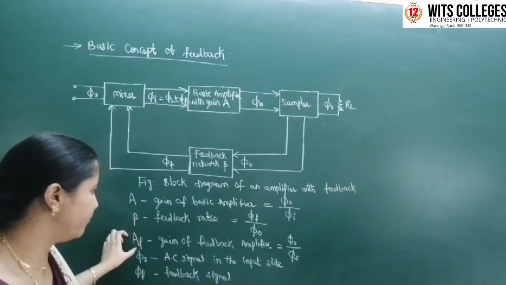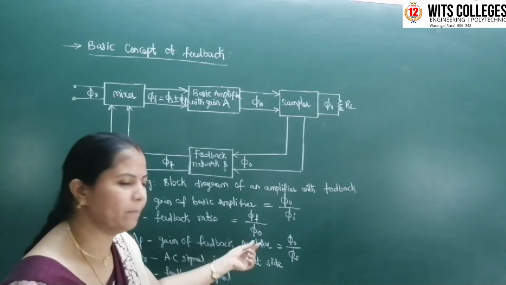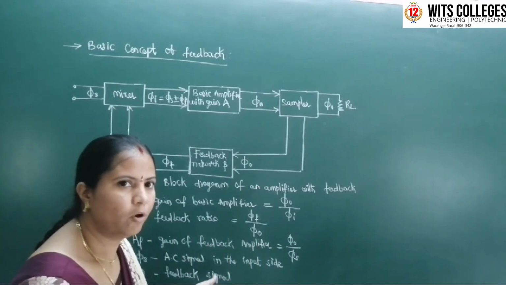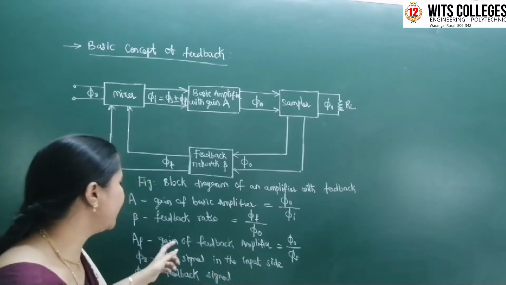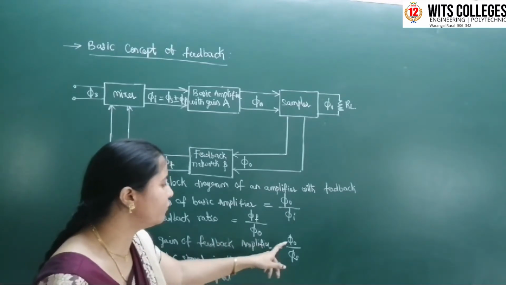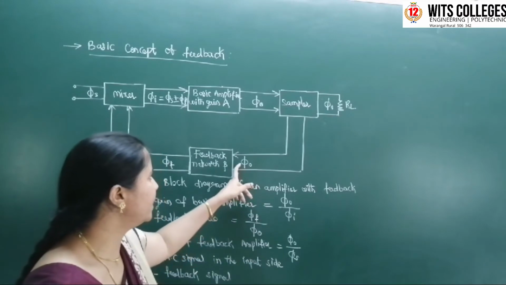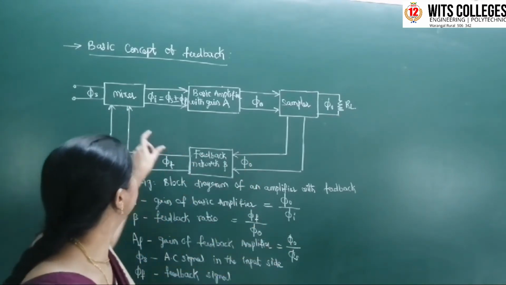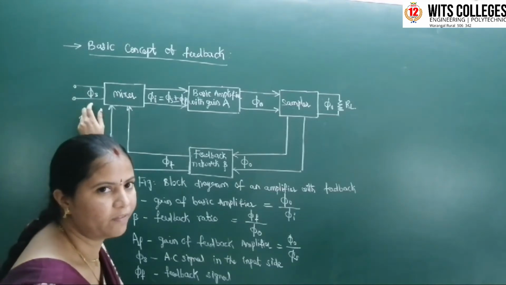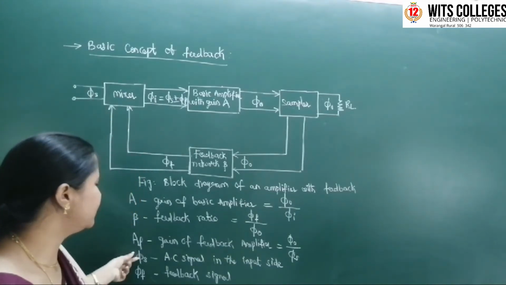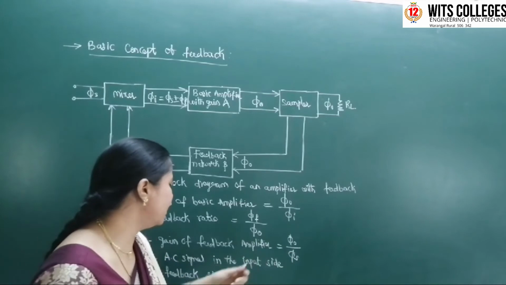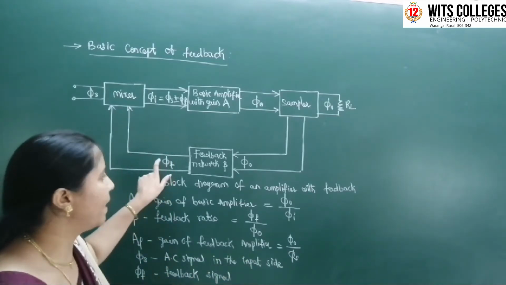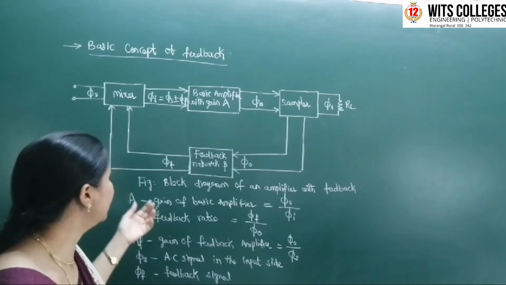Coming to AF, the gain of the feedback amplifier, AF is the gain with feedback. The gain of the feedback amplifier is equal to phi naught by phi s. Phi naught is the basic amplifier output, and phi s is the AC input signal, and phi f is the feedback signal.